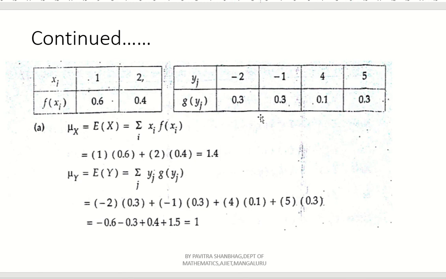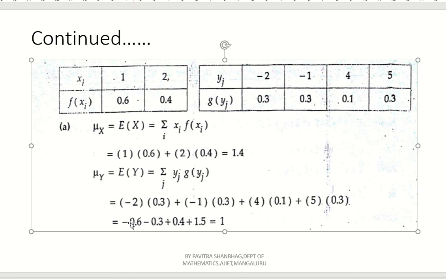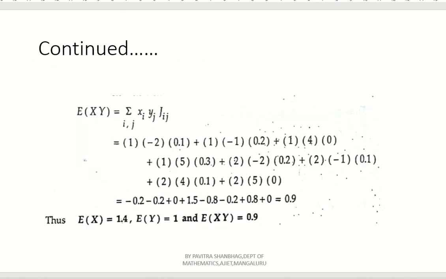So, -0.6, -0.3, 0.4, and 1.5. If you add, you will get 1. So, we have found the expectation of x and the expectation of y.